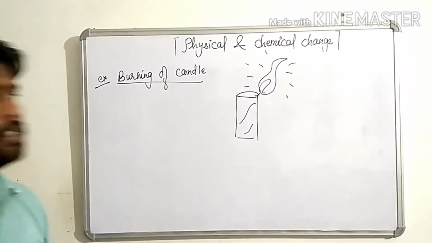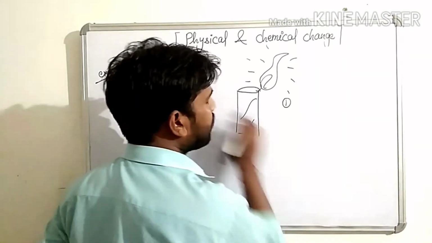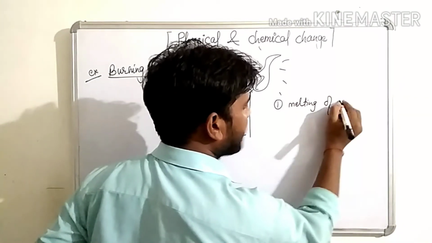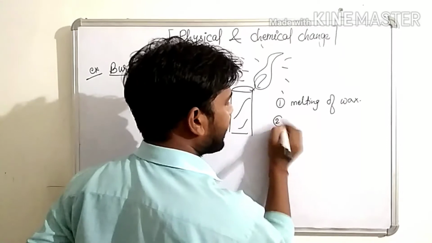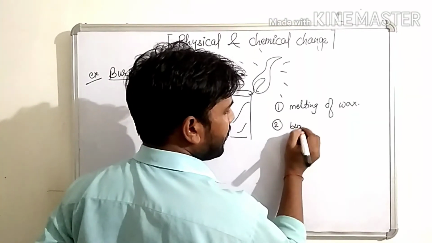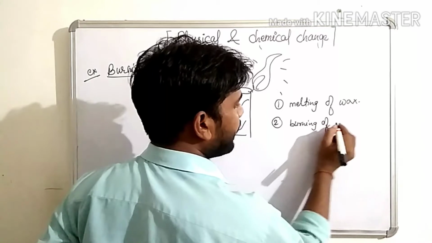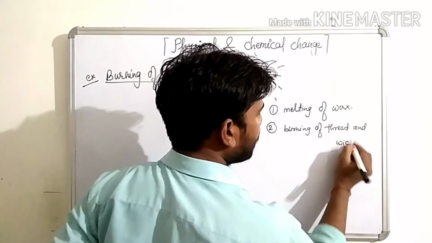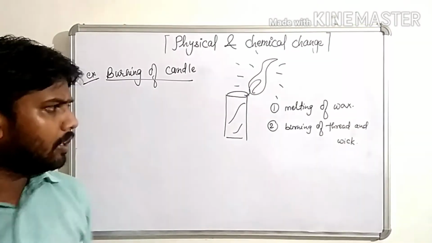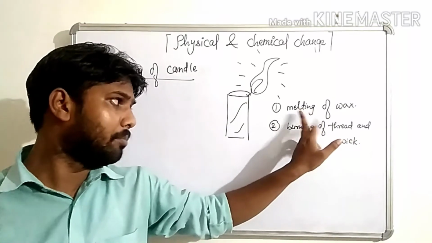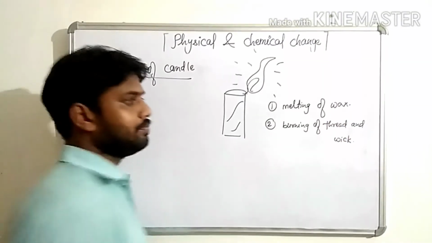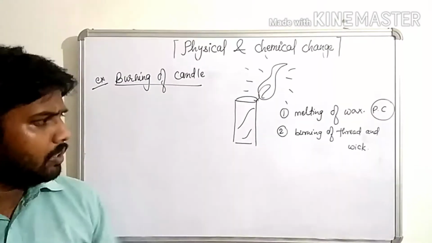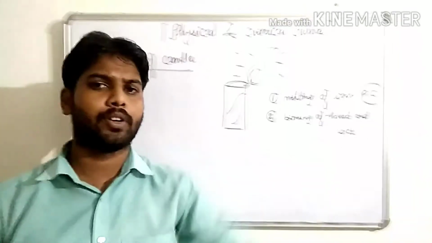The first, two changes occur in burning candle. The first, melting of wax, and second, burning of thread and wick. Okay, so children, you all know it very well that melting of wax is a physical change. But children, burning of thread and wick will be chemical change.